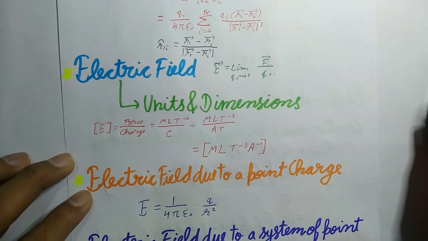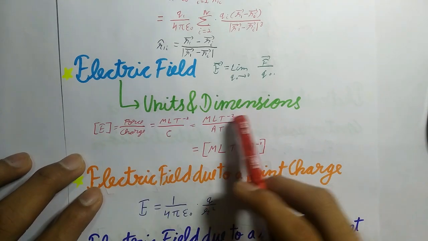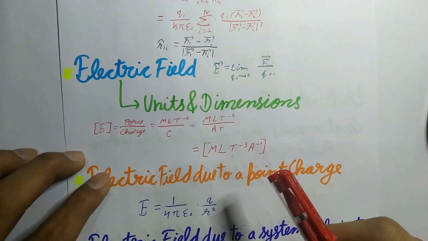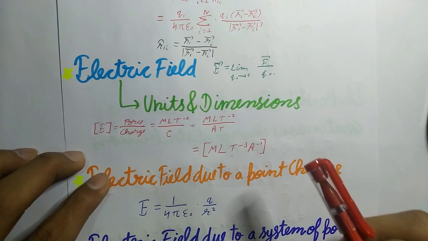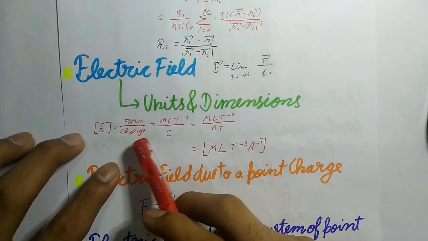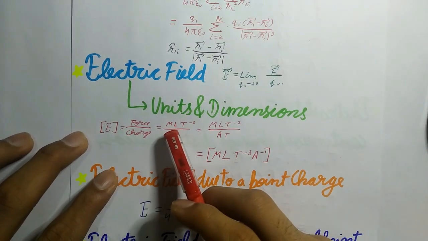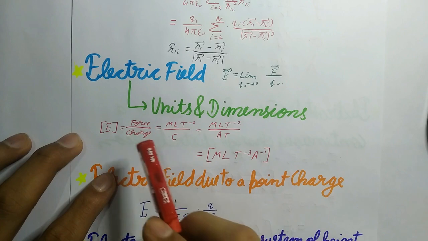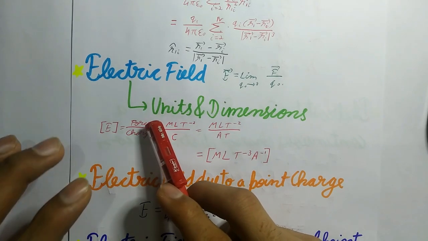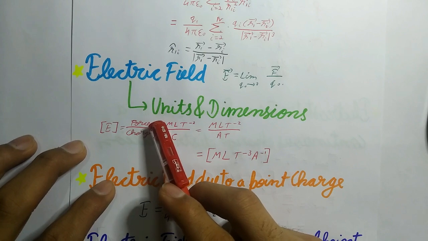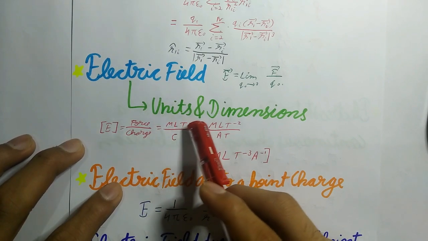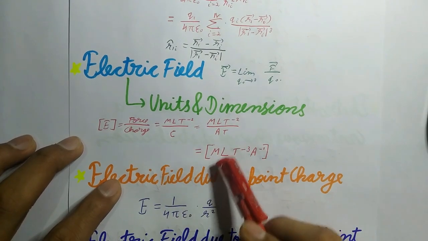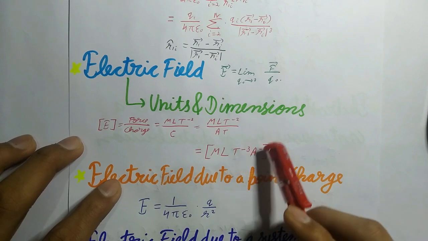So electric field is a vector quantity whose direction is the same as that of the force exerted on a positive test charge. Now, units and dimensions of electric field. The SI unit of electric field is Newton per coulomb or volt per meter. The dimensions of electric field are force upon charge. My tip for you is to remember the dimensions of force, because they are used in many formulas. So M1 L1 T minus 2 upon C, and you can write A T in the place of C, and finally you will get M1 L1 T to the power minus 3 A to the power minus 1.